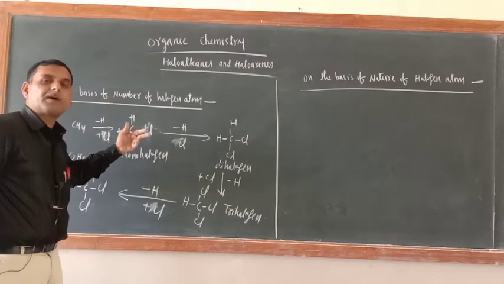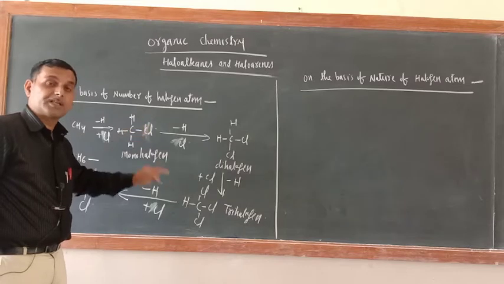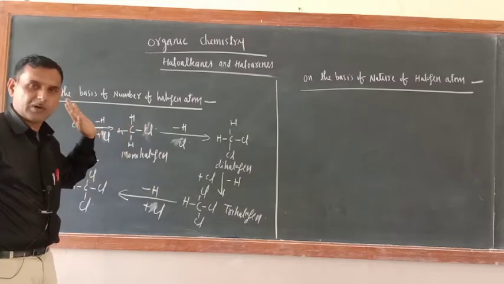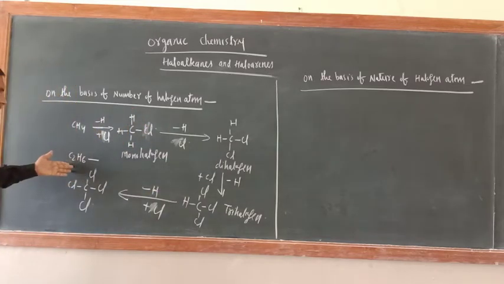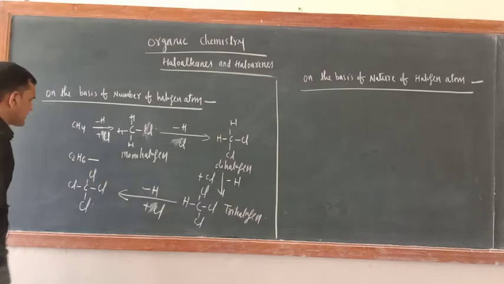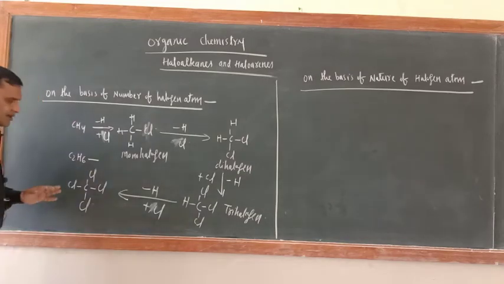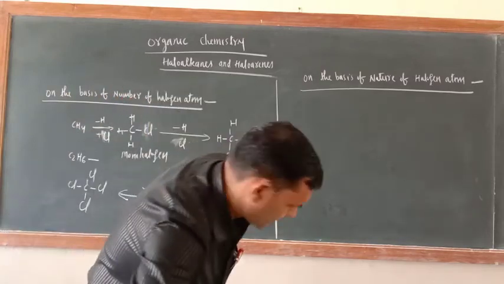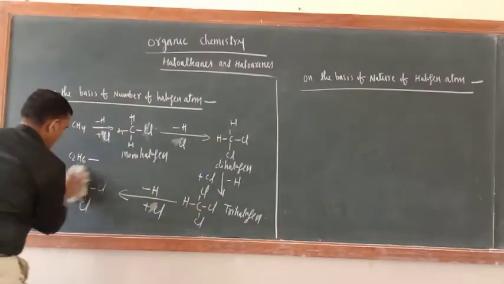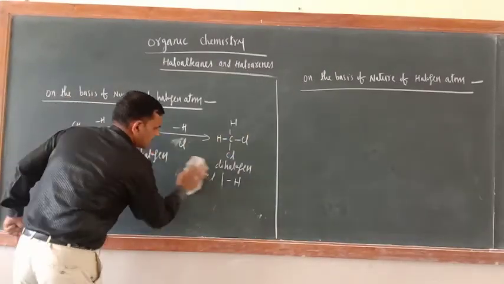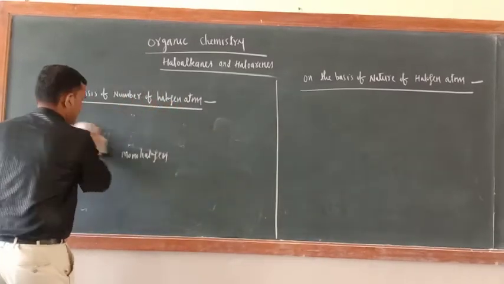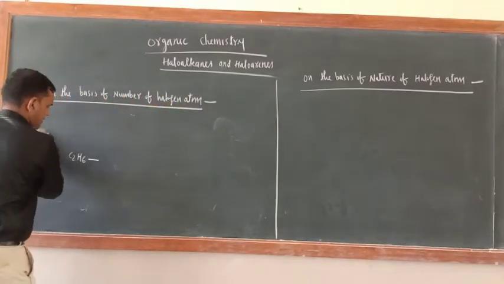More than one type of halogen you can take, but the only thing is that a halogen atom should be there. So now in C2H6 also you can do the same way. Just a minute. Now suppose I am writing C2H6 here. This is C2H6.